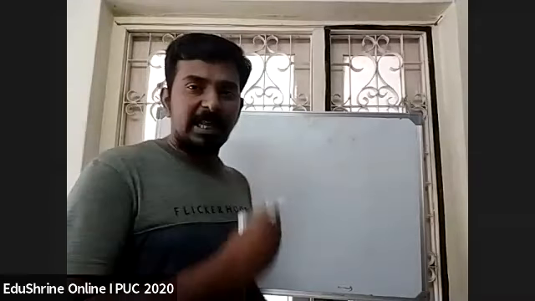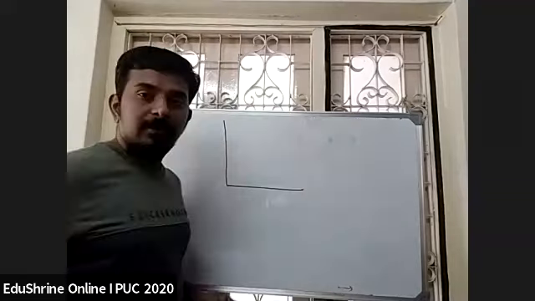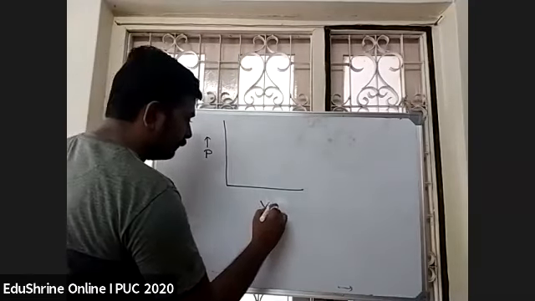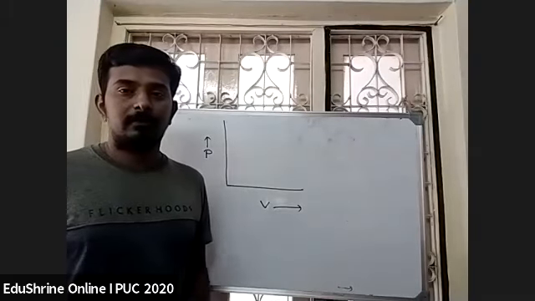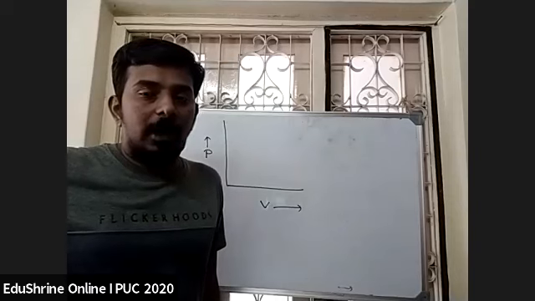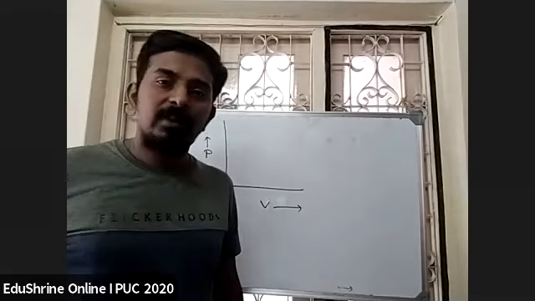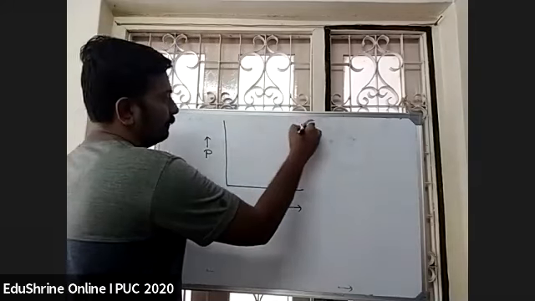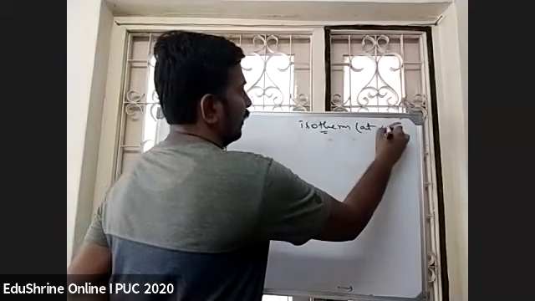So we'll see some graphs here. Suppose the gas is an ideal gas, students, listen carefully. When I plot the graph between pressure and volume, what are this type of graphs called? Isotherms or isobars or isochores? Isotherms, because it is drawn at constant temperature, right? So this is an isotherm at constant temperature.